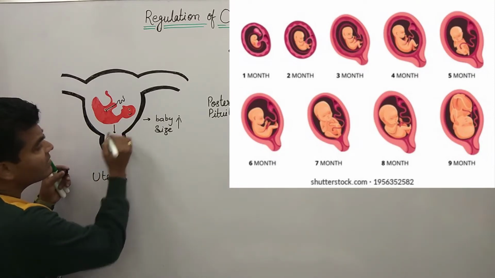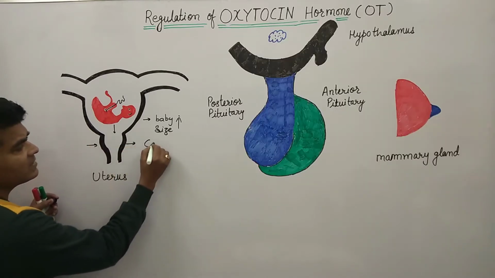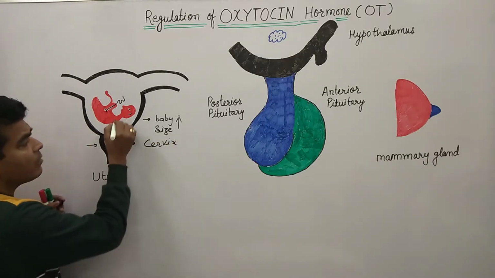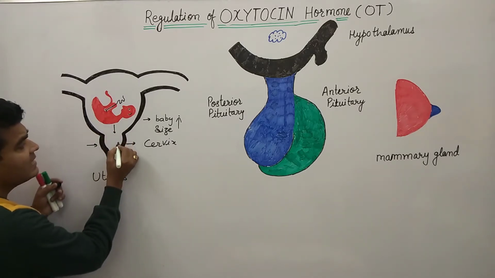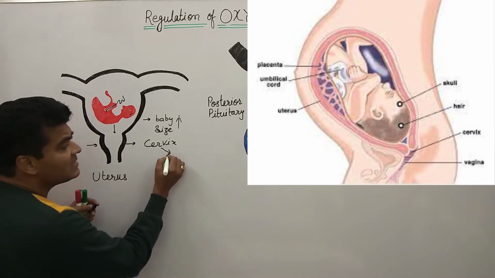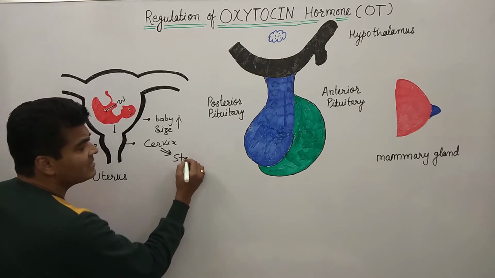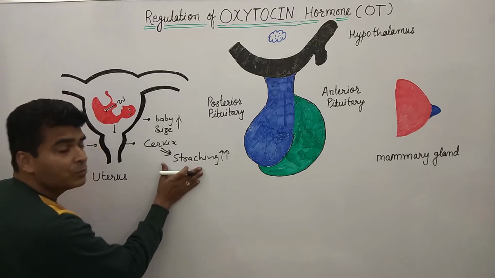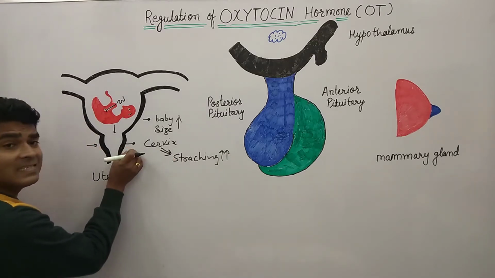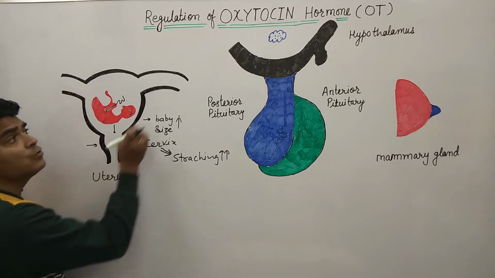At the time of delivery, the baby is moving this side, and this area is the cervix. Whenever the baby moves this side, the cervix is getting stretched, so there is an increase in stretching. Due to the increase in stretching, there are stretch receptors over there, and these stretch receptors send signals to the hypothalamus.